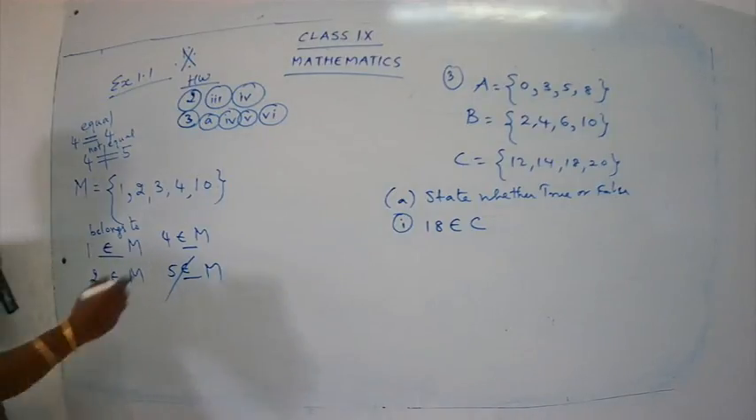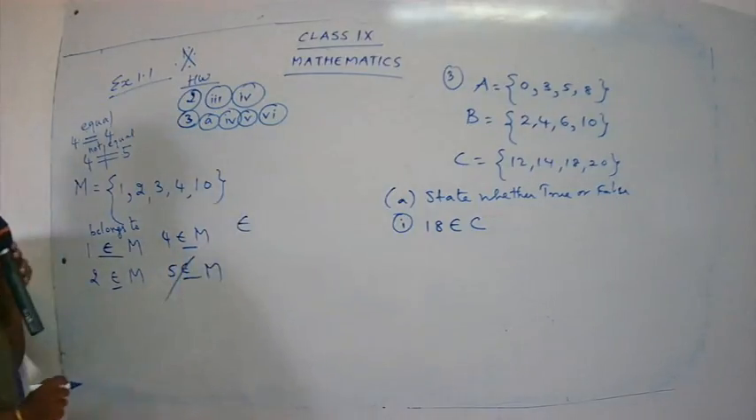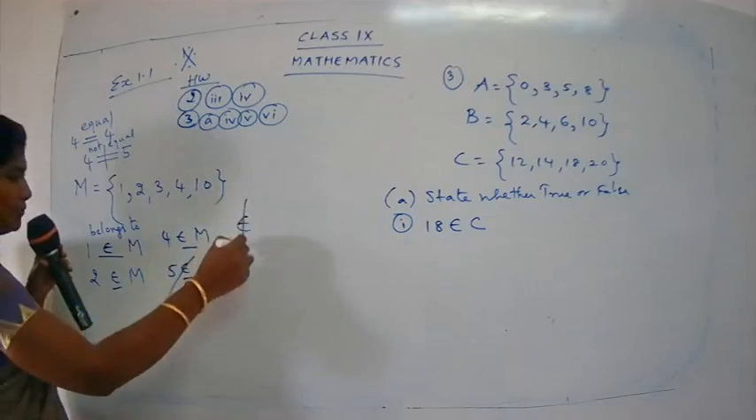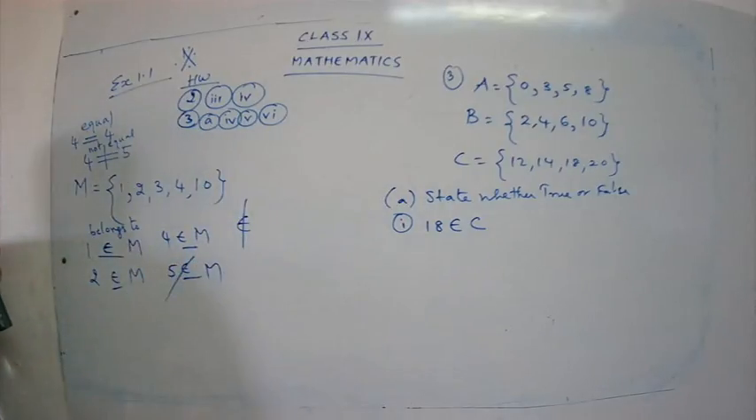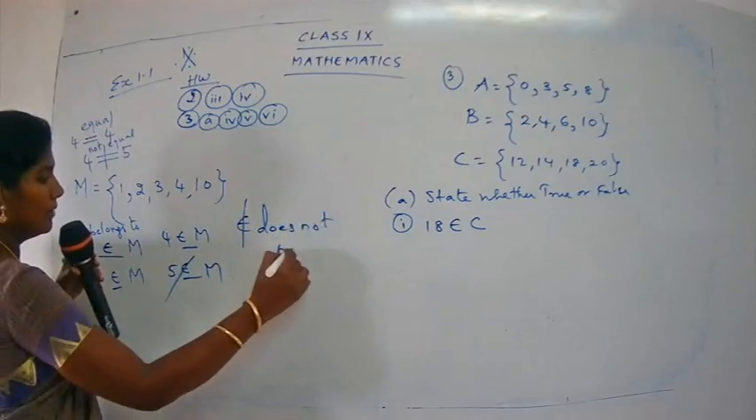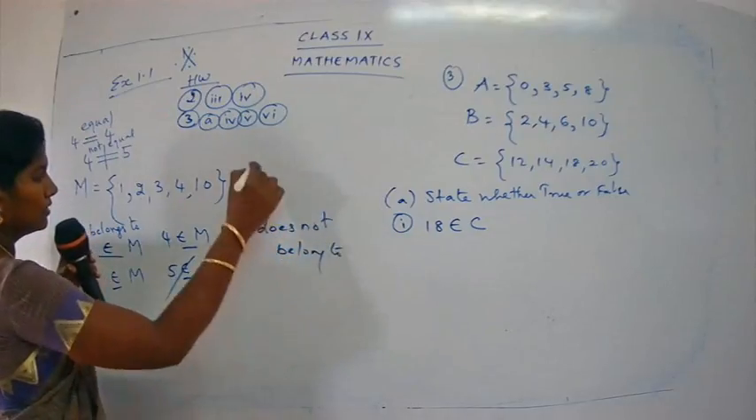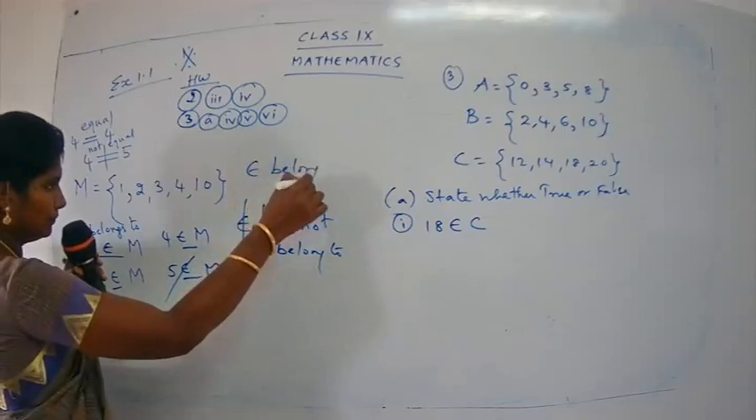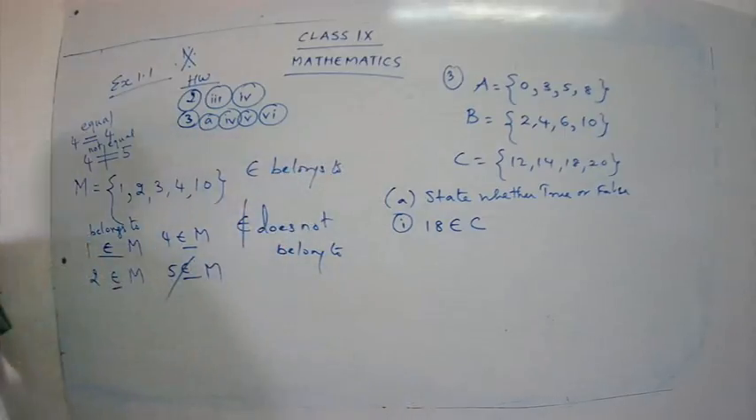So how are you going to write? First write the symbol for belonging to and you have to just put a cut. Does not belong to. What is the symbol? Does not belong to. This is belongs to. Clear? Okay, good. Now let's continue with our sum.